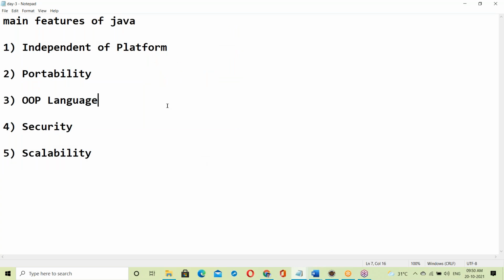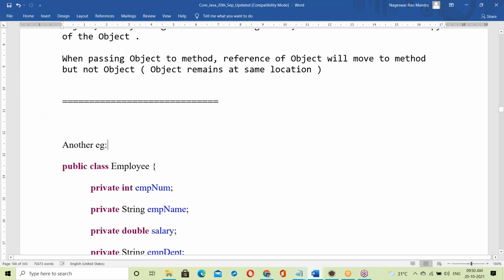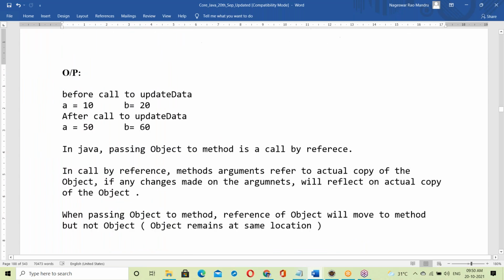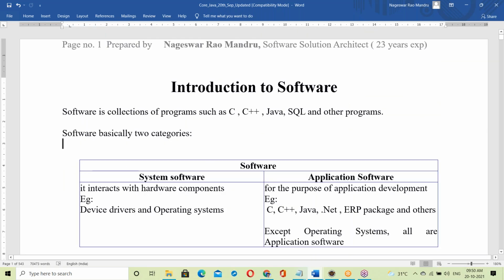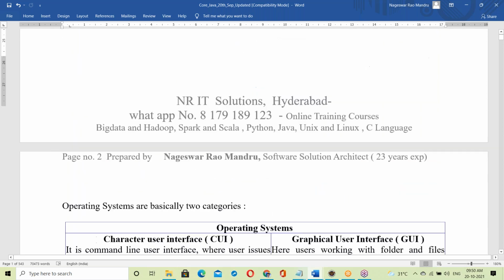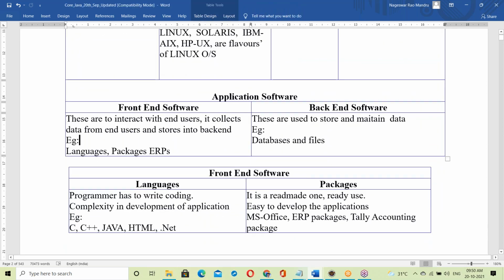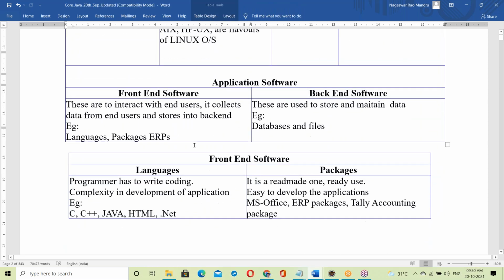What things are there? Everything is there in the actual documents. This is our main document. This is already open because I used it for the previous batch, 8 to 9:30. Our batch starts at 9:30. The 8 to 9:30 batch is already going on, almost 50% completed.